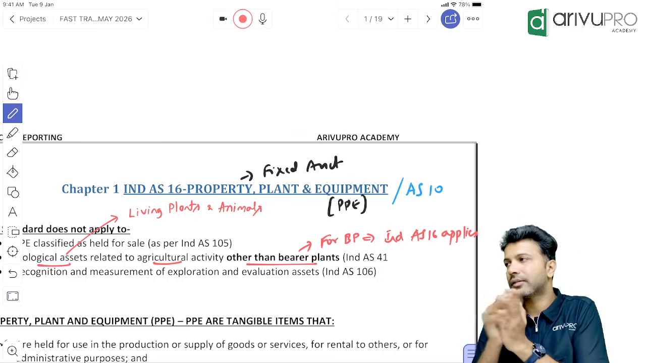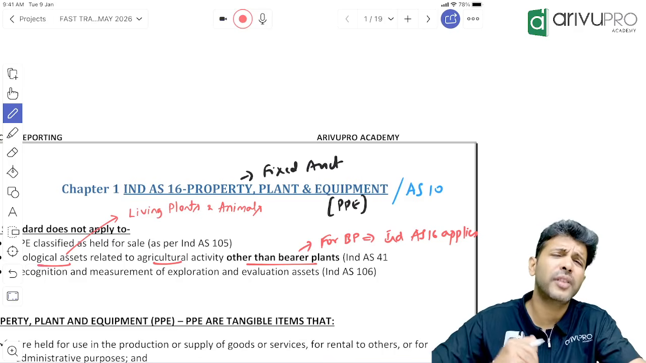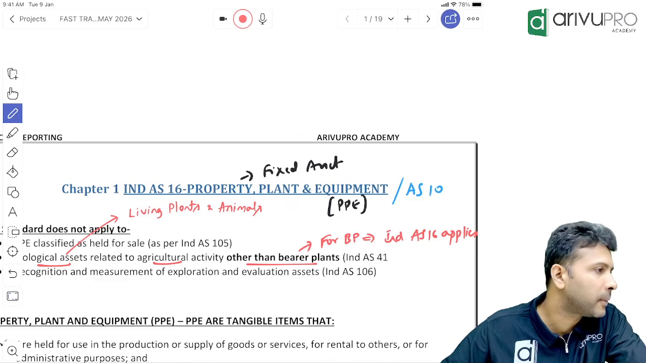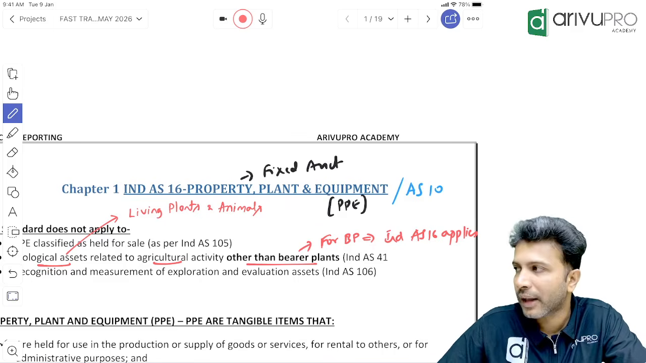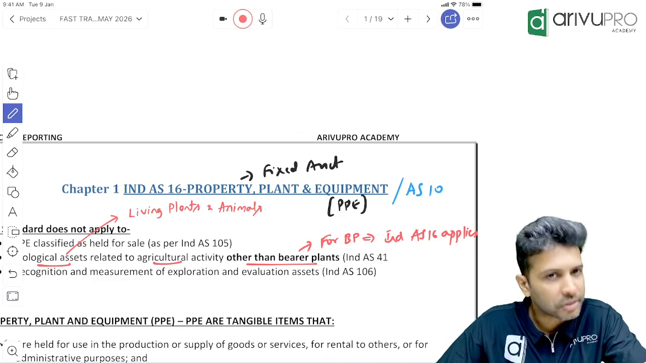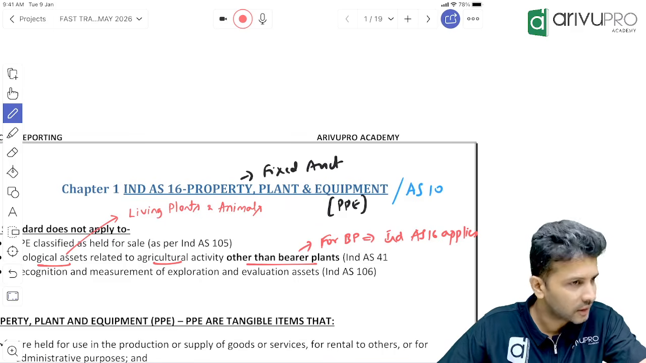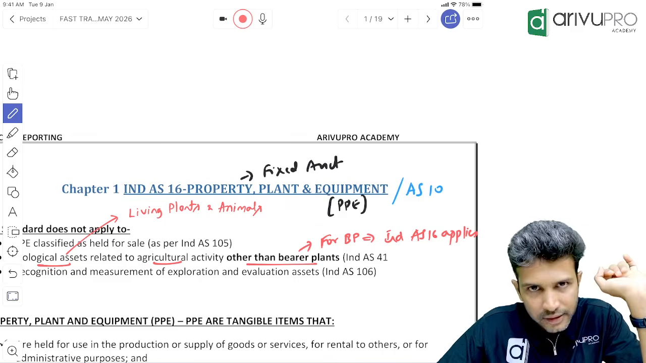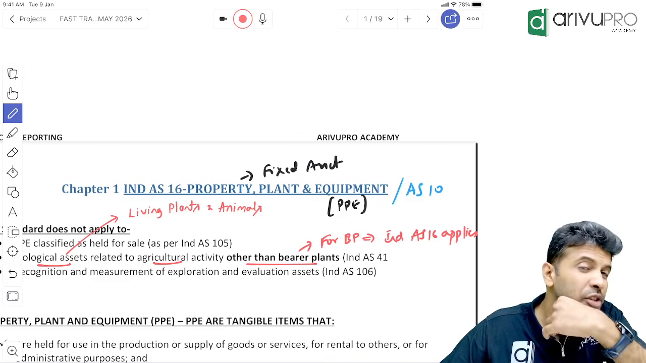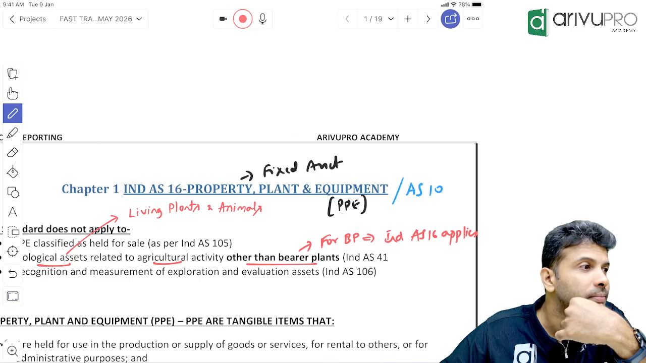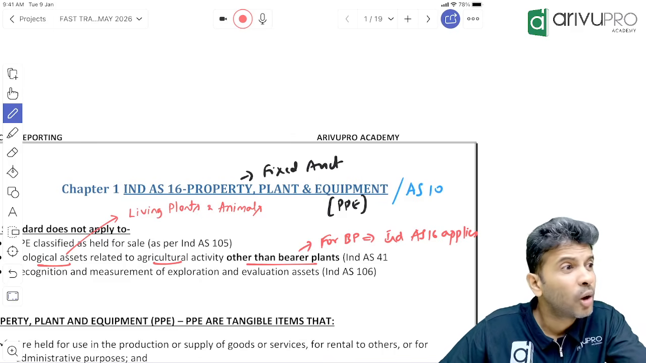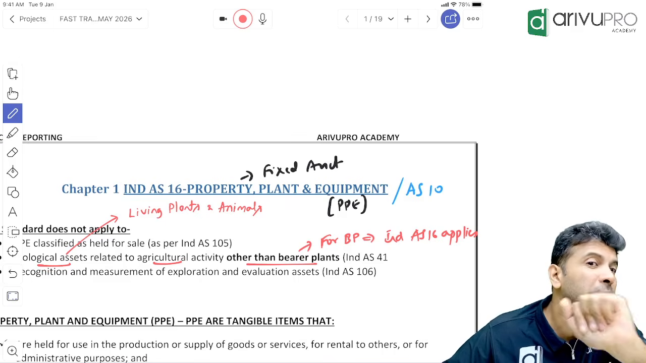Now, why do we have this IND AS 16? Sir, I'll give you a small example. You help me out here. Is furniture a property, plant and equipment? Yes. Okay. Is machinery a property, plant and equipment? Yes. Building? Yes. A company, let's say Infosys, has gym equipment. Normally in the offices, there will be some gym and all. What about that gym equipment? Is it PPE?